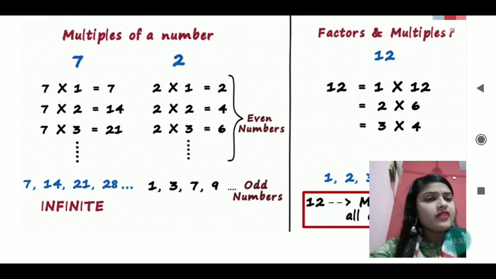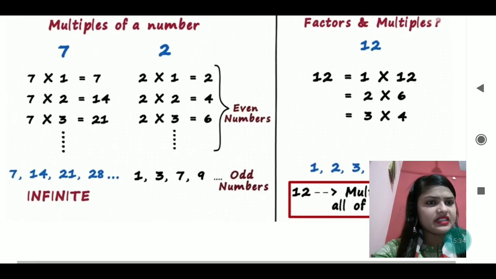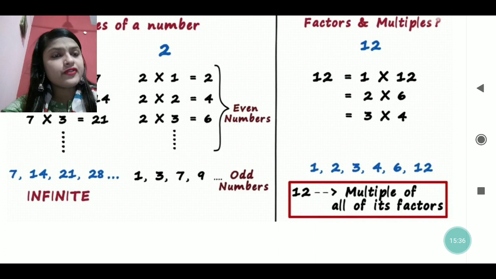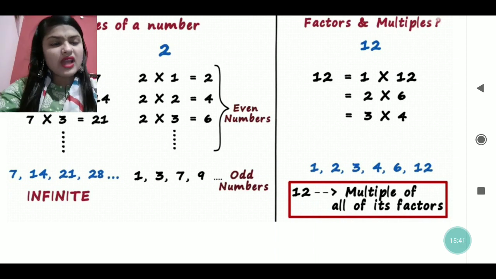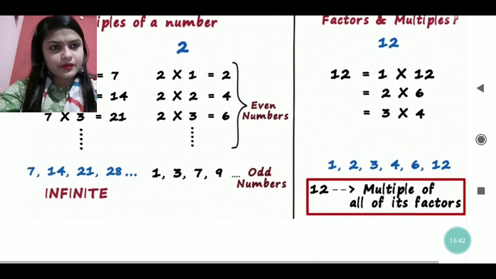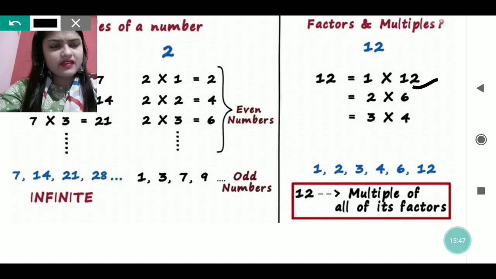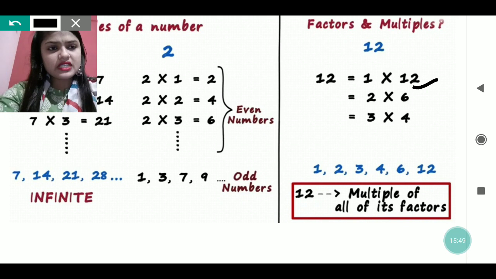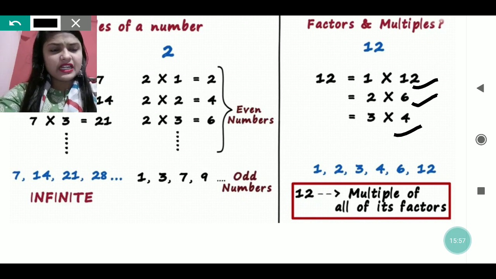Now suppose it is written factors and multiples of 12. How will you find the factors or the multiples of 12? So 12 into 1 is 12, 2 into 6, 3 into 4. This is given. So 12 is the multiple of all its factors.